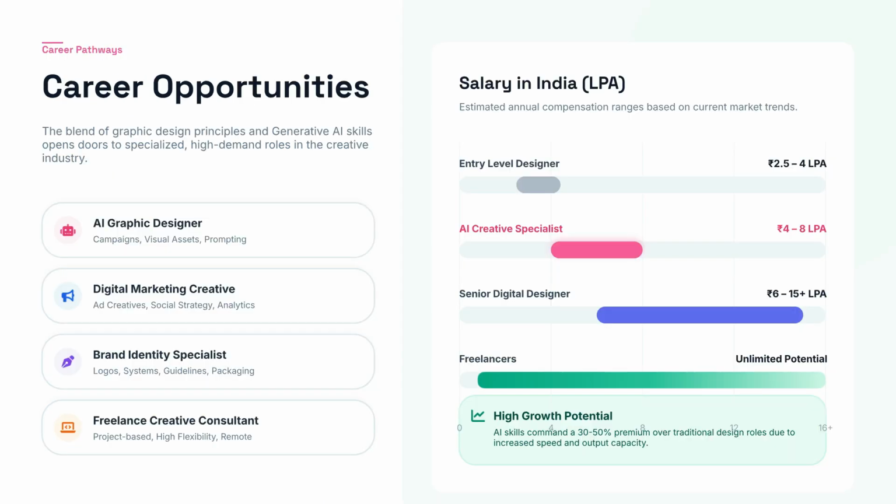Blend of graphic design and generative AI opens high-demand career opportunities. Roles include AI graphic designer, digital marketing creative, and freelance consultant. AI skills can command a significant salary premium over traditional design roles.